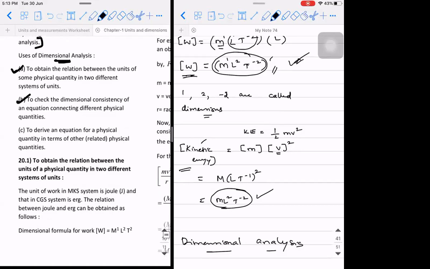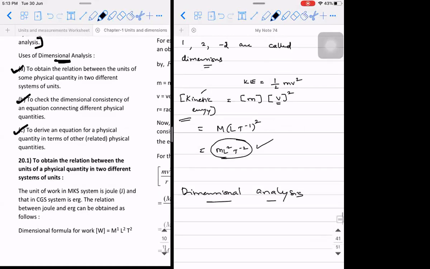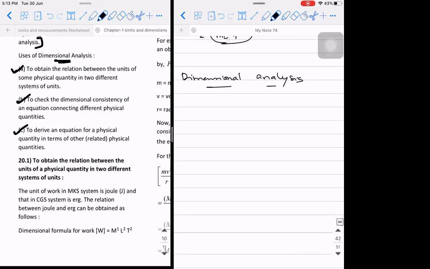And the third is to derive the equation for a physical quantity in terms of other physical quantities. For example, let's say the kinetic energy's formula you don't know. But if you know the physical quantities on which it is dependent, you can actually try to derive its formula. Okay, I will show you everything. So this is what dimensional analysis is all about.